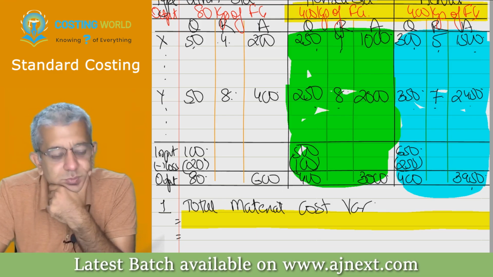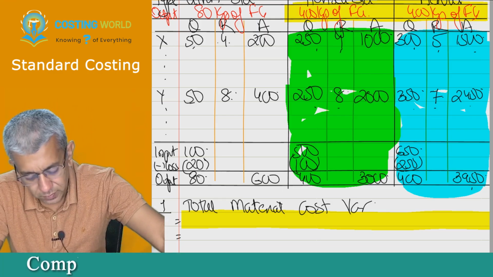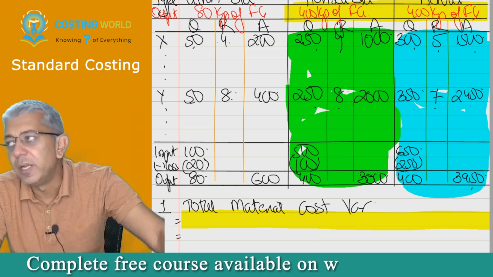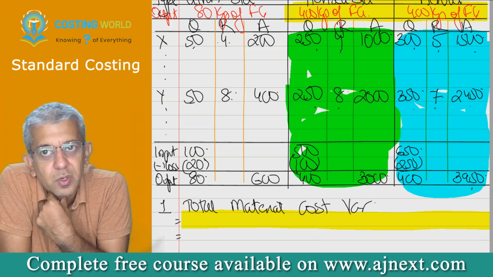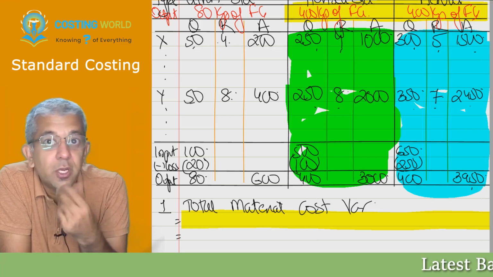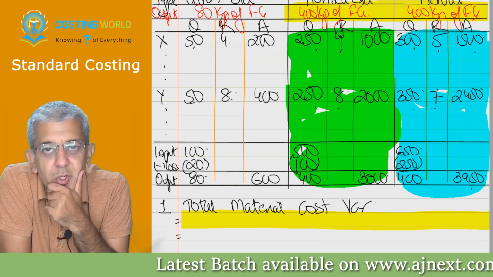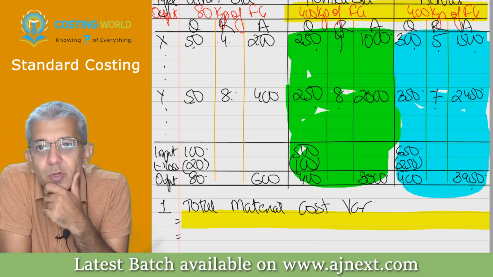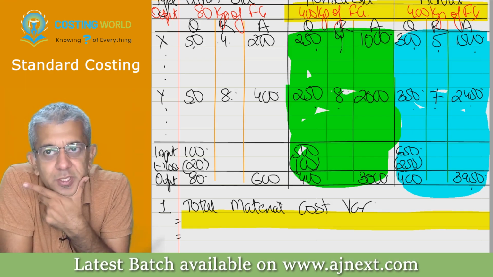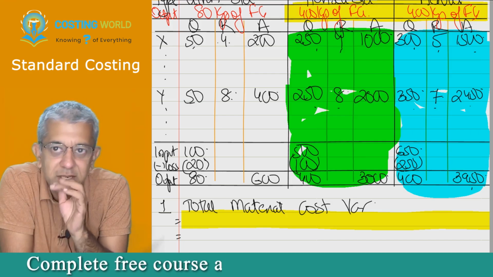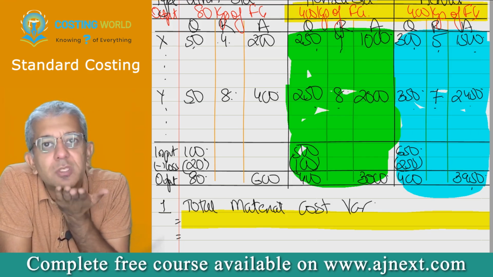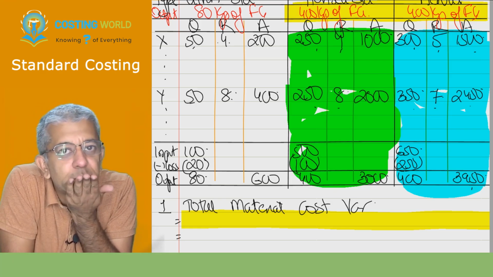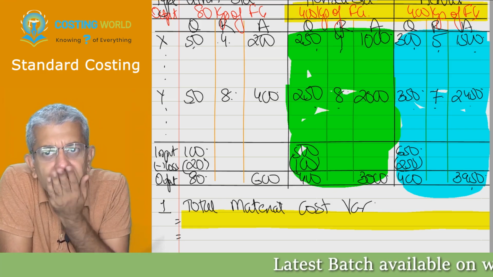Sir, cost for X should be 1000 and Y 2000. But beta, quantity was not supposed to be in his control, right? Yes, sir. So you are talking to a purchase manager. If you're talking to a purchase manager, his job was only price, no? Why you should try to be seeing the quantity? Just asking. You blame a person for the job that he was supposed to be doing. He was not supposed to be controlling the quantity. He was supposed to be controlling the rate, I think. So therefore, yeah. Yes, sir.